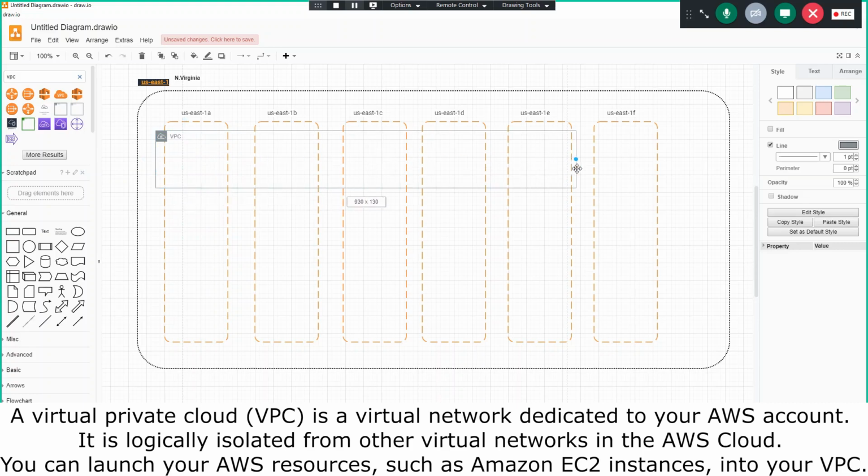Okay, let's say that this particular Netflix VPC is spanning across five availability zones. So let me represent this with pink color.